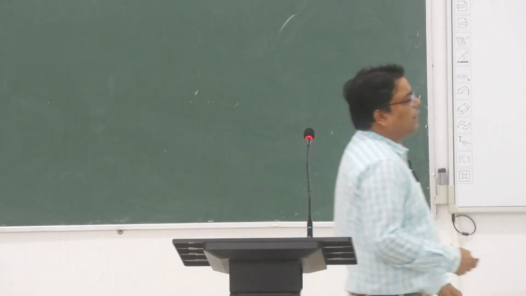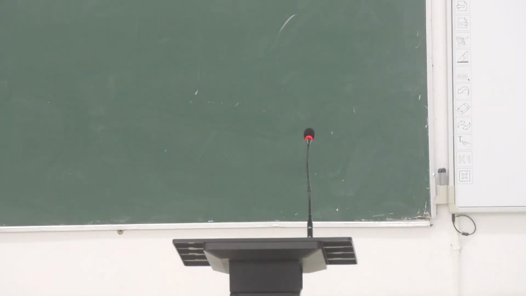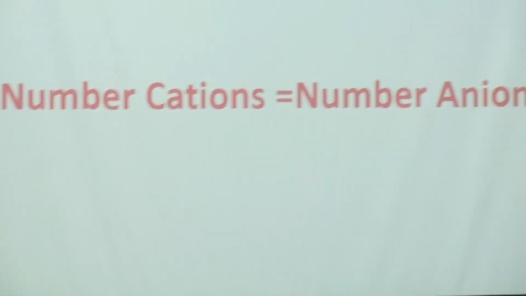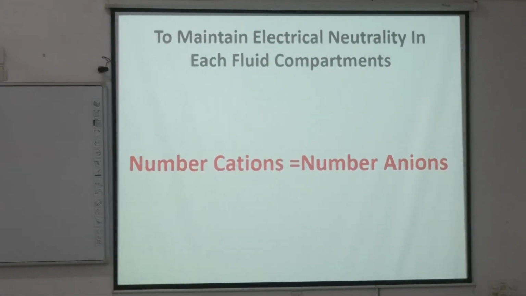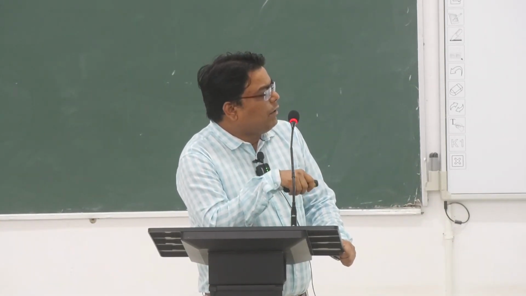You already know the different functions and we discussed them. Neutrality is maintained by the proper ion distribution, by the number of cations and anions in different compartments, either ICF or ECF.